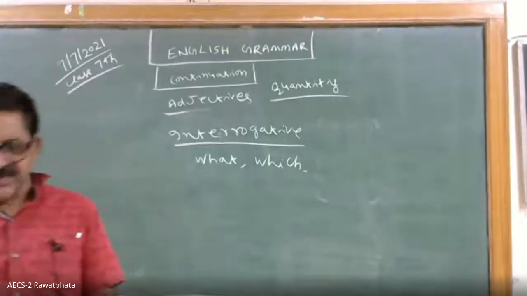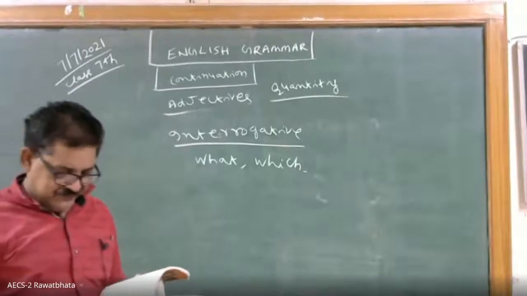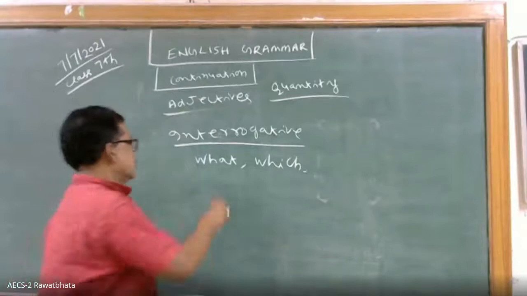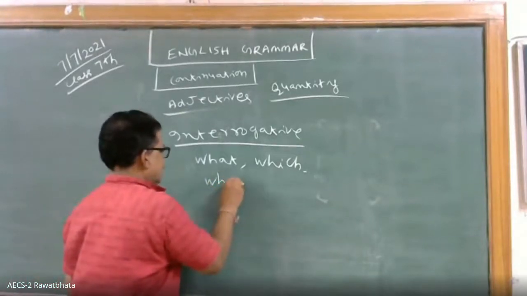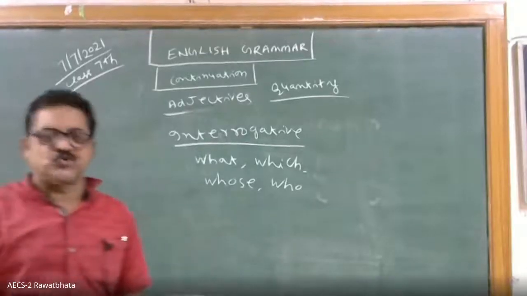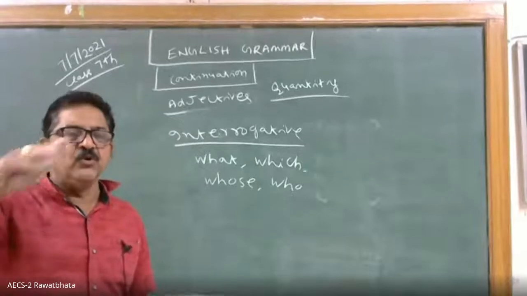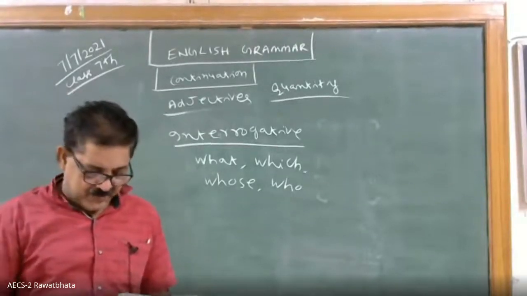If it is asked, it is interrogative. Whose house is this? Who are you? Which is your house? Which is your house means among the houses I am asking you which is your house. Which is your book? Very good.